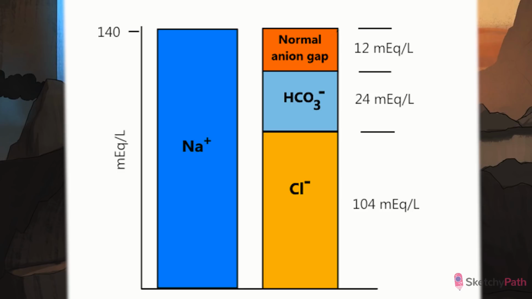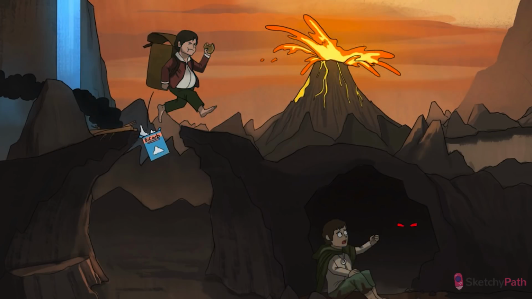That's the anion gap. Put it another way, we can calculate the anion gap by subtracting the plasma bicarbonate and chloride concentrations, the anions on the right, from the plasma sodium concentration, the cation on the left. The normal anion gap is around 8 to 12.